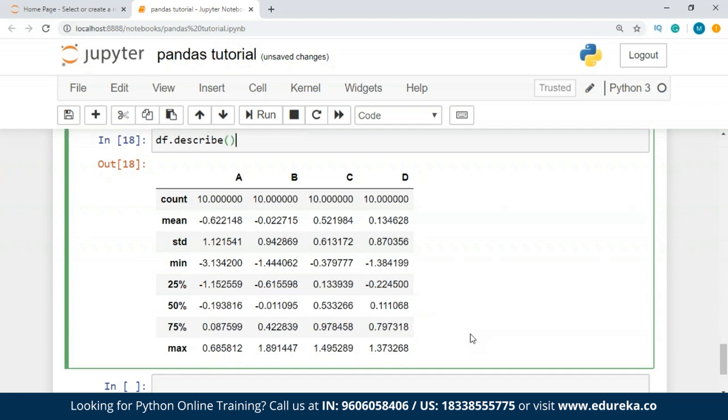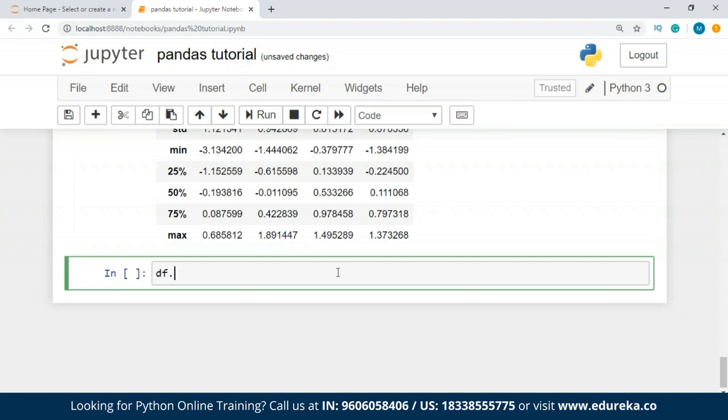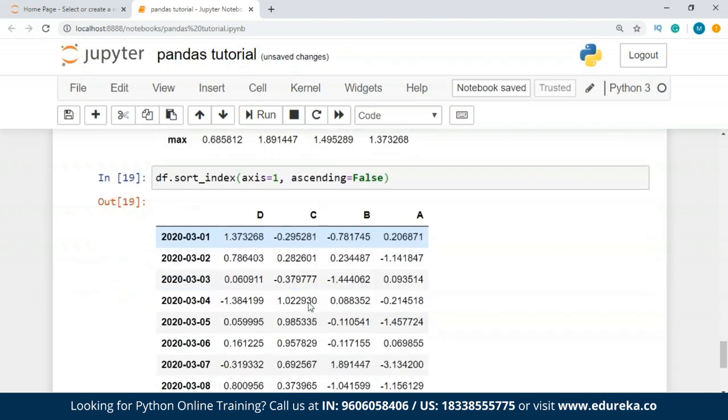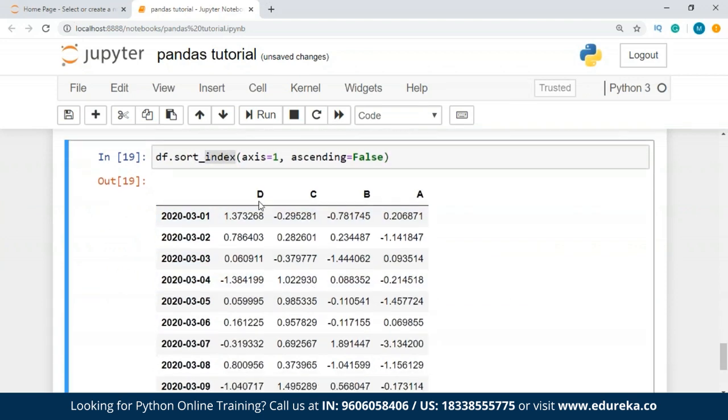We can sort our data using an axis. So for that, I'll just show you guys. You just have to write df.sort_index, and inside this you have to give the value of the axis. I'll just give 1, and then let's say ascending, you want it to be ascending. No, I'll just write it as False. So it has given me the data frame by sorting the index.